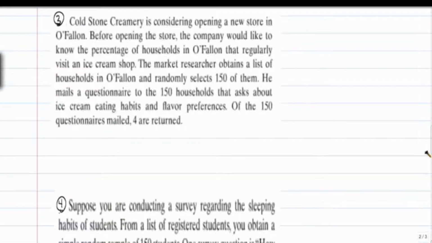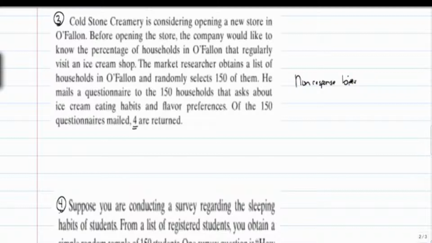Cold Stone Creamery is considering opening a new store in O'Fallon. Before opening the store, the company would like to know the percentage of households in O'Fallon that regularly visit an ice cream shop. The market researcher obtains a list of households in O'Fallon and randomly selects 150 of them. He mails a questionnaire to the 150 households and asks about ice cream eating habits and flavor preferences. Of the 150 questionnaires, 4 are returned. So this is a non-response bias.